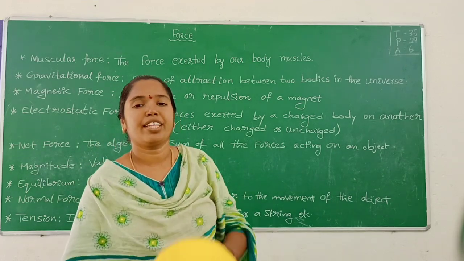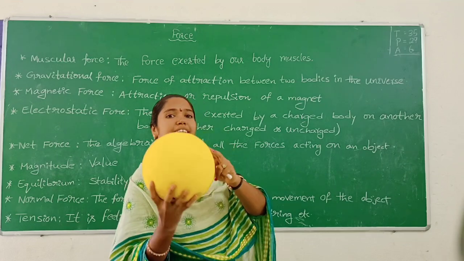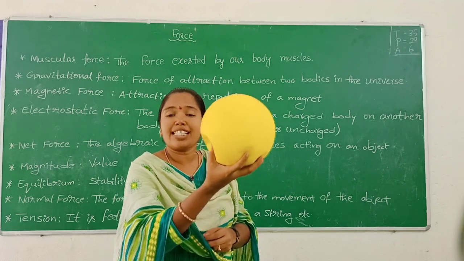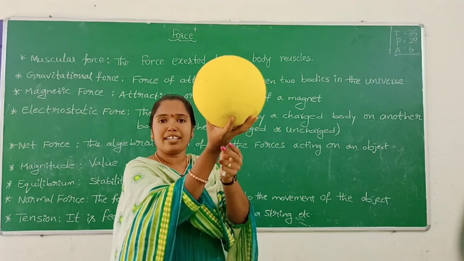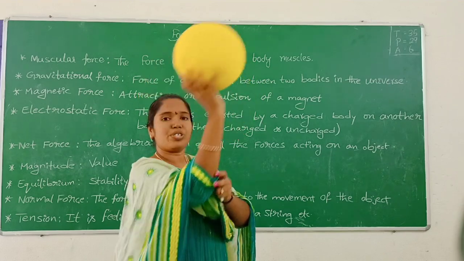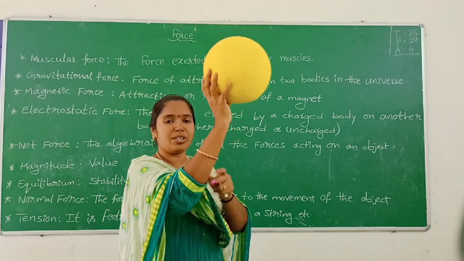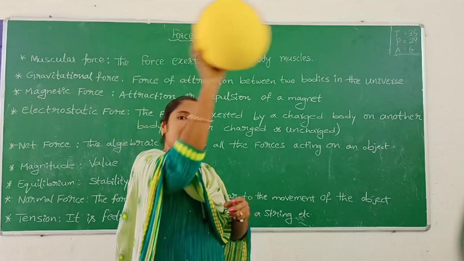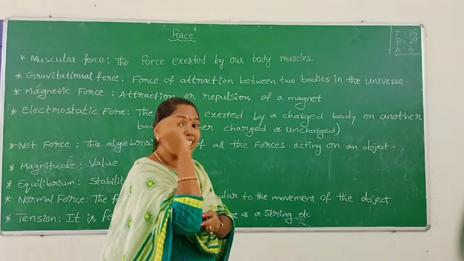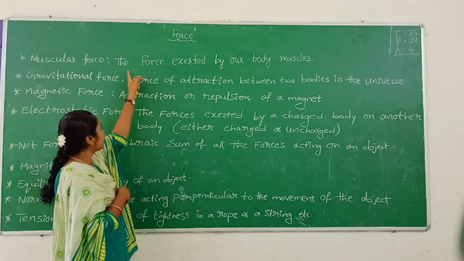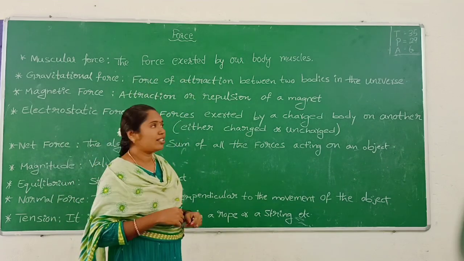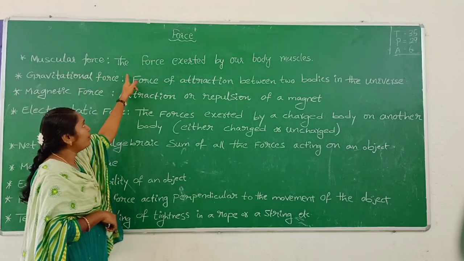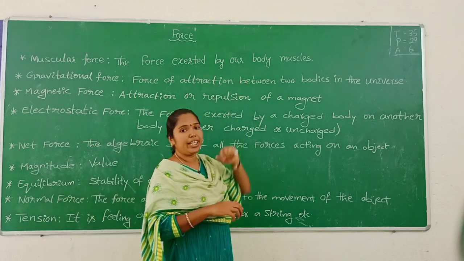A ball. This ball is thrown into the air. Now I throw it into the air. Which force is acting here? By our hand, we throw the ball. So here we apply muscular force, exerted by the muscles in our body. So this force is called muscular force. Muscular force means the force exerted by our body muscles.